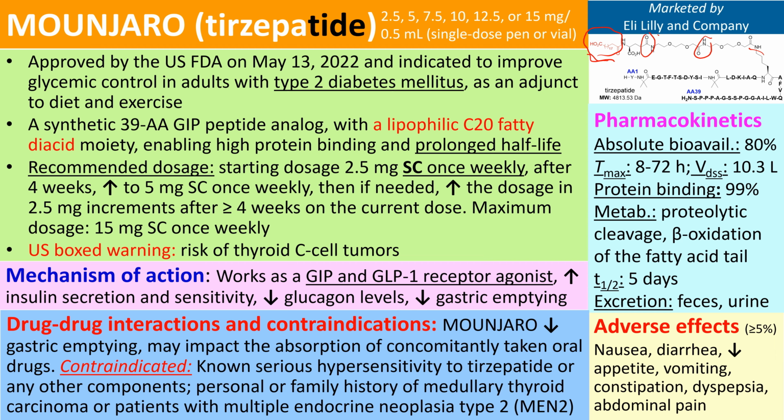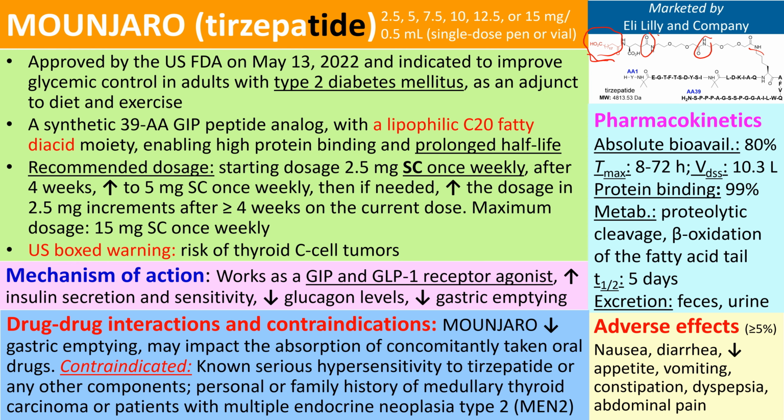Adverse effects greater than or equal to 5%: nausea, diarrhea, decreased appetite, vomiting, constipation, dyspepsia, abdominal pain. Again, this medication targets GLP-1 and GIP in the GI tract.